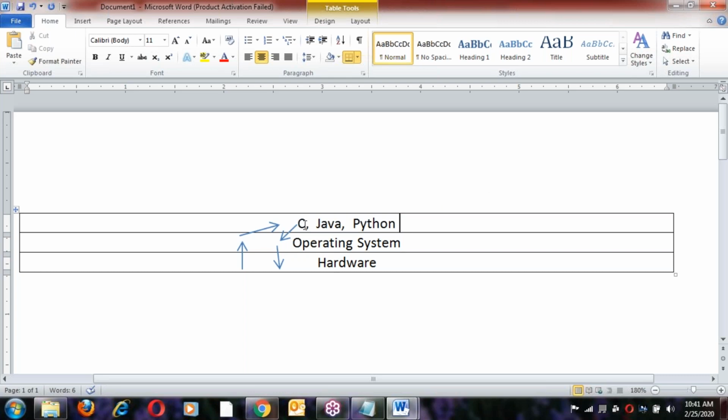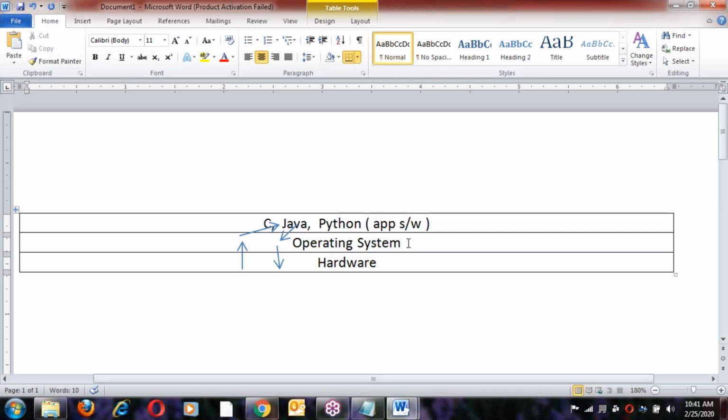So C, Java, Python, all of these are application softwares. Between application software and hardware, there is an OS. It's like a mediator. The exact terminology is interface.